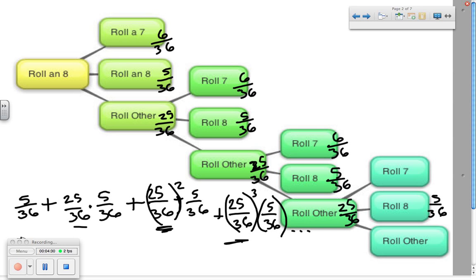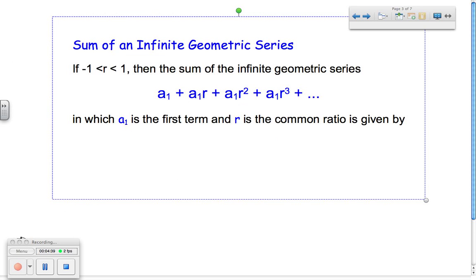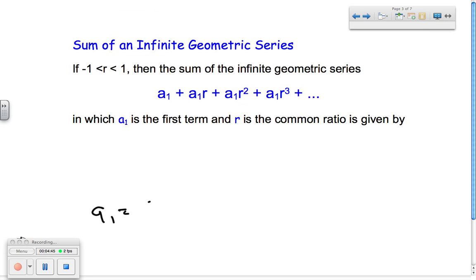And the number that I'm starting with is 5 over 36, which I keep using over and over again. In general form for a geometric sequence, our a sub 1 is 5 over 36, and our common ratio r is 25 over 36.